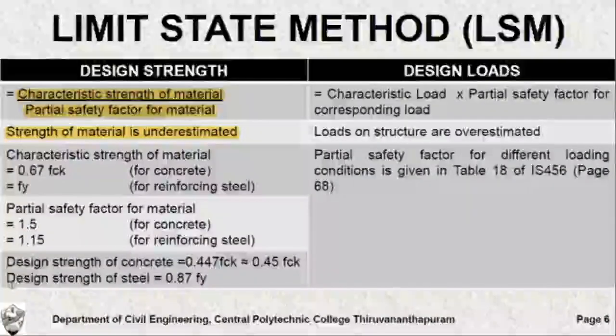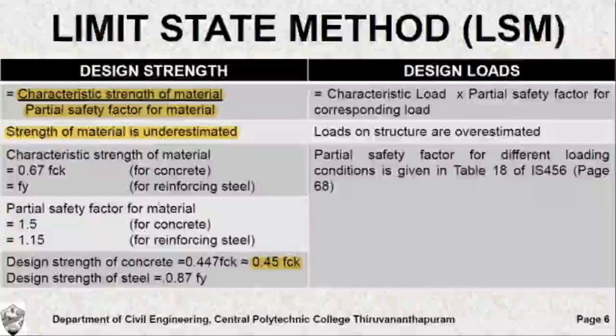Finally, we determine the design strength of concrete as equal to the characteristic strength of material divided by partial safety factor of the material, which is 0.67 FCK divided by 1.5, which we get as 0.447 FCK, which may be approximated as 0.45 FCK. Similarly, the design strength of steel is equal to the characteristic strength of steel divided by partial safety factor for steel, which is Fy divided by 1.15, which we finally obtain as 0.87 Fy.